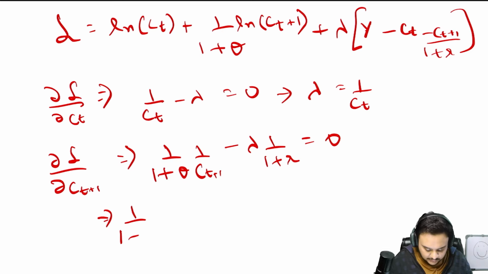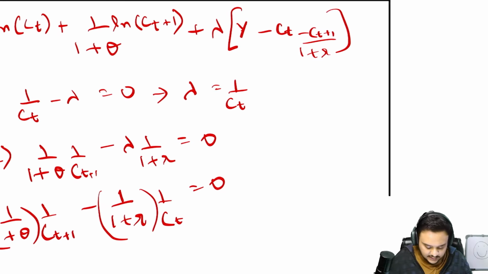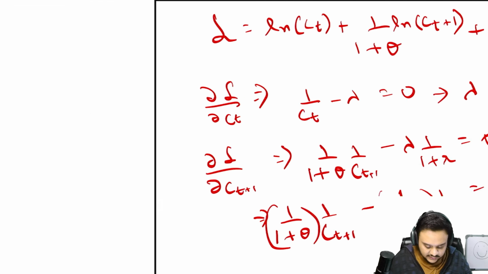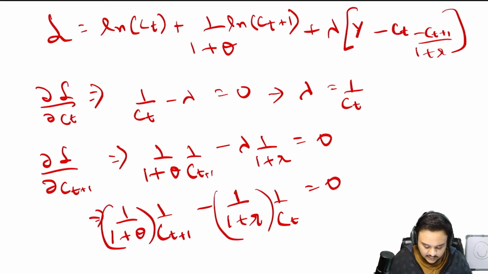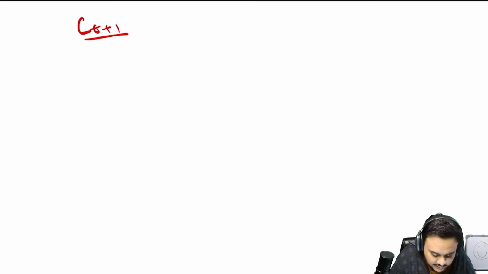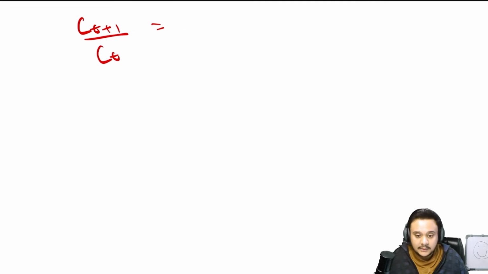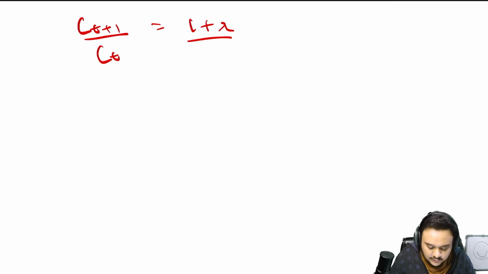So 1 upon 1 plus theta, this is one term, minus 1 upon 1 plus r, this is the second term multiplied by Ct. Okay, so now if I take this one term to the other side, I can easily get the ratio of Ct plus 1 in the numerator. So Ct plus 1 upon Ct is going to look like this: this goes there and this goes in the numerator, this comes back. So it will be 1 plus r upon 1 plus theta.